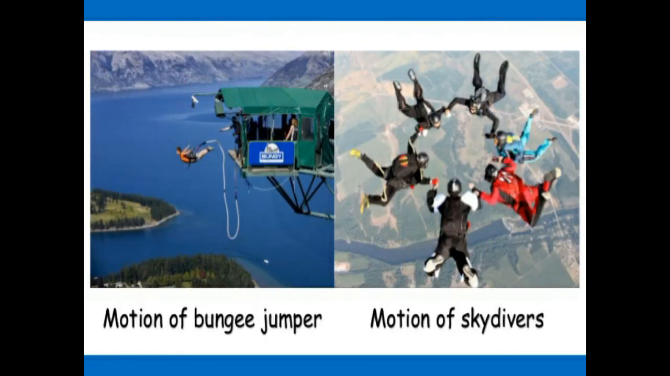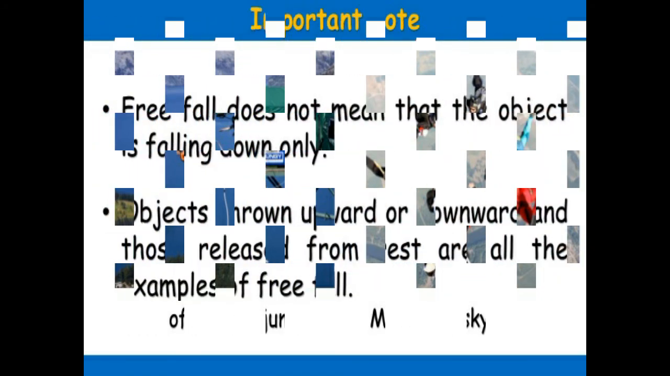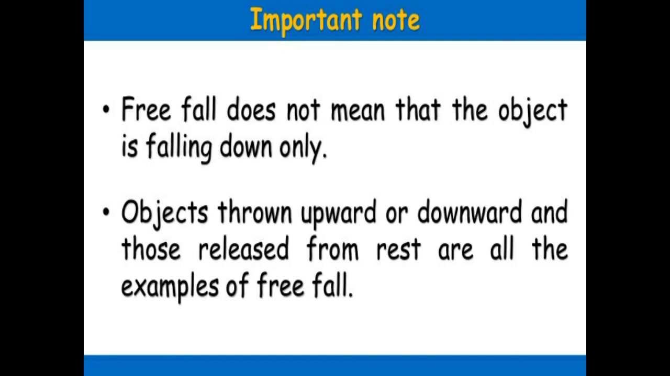Here are some examples of free fall, like the motion of a bungee jumper and the motion of skydivers. In this picture we can see that these motions are under gravity, that is, they are falling under gravity, free fall. But one more important thing to be noted is that free fall doesn't mean that the object is falling down only. Objects thrown upward or downward and those released from rest are all examples of free fall.